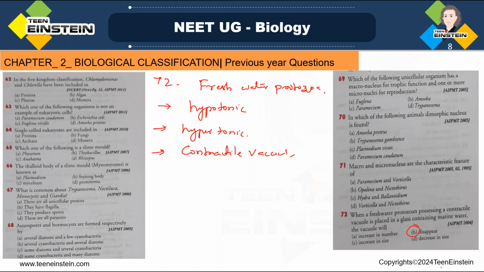So first you should know what is the condition of marine water, whether it is hypotonic or hypertonic, and once it is placed, what is the function of contractile vacuole. So you should combine all these ideas and apply.